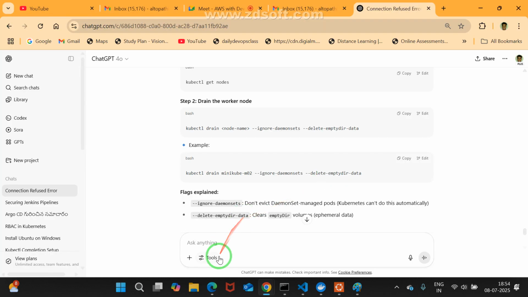How to apply a taint for the control plane in minikube?